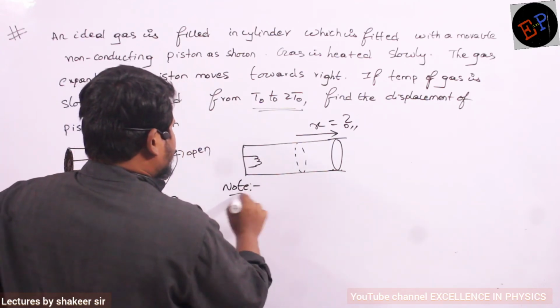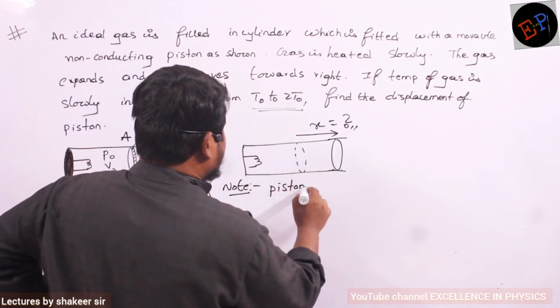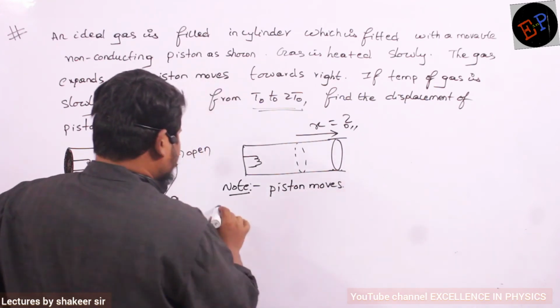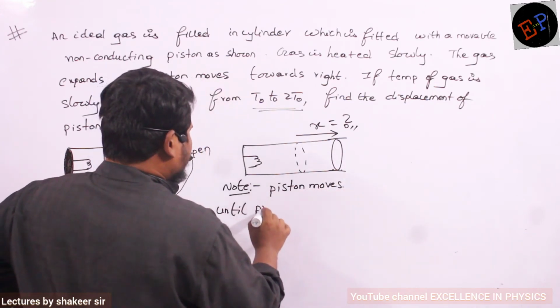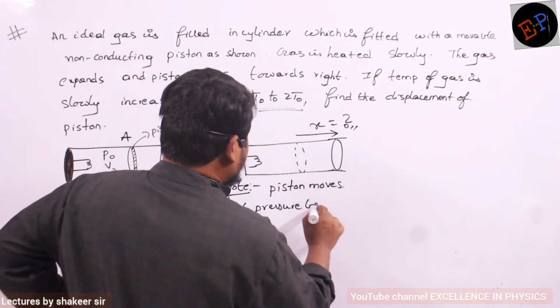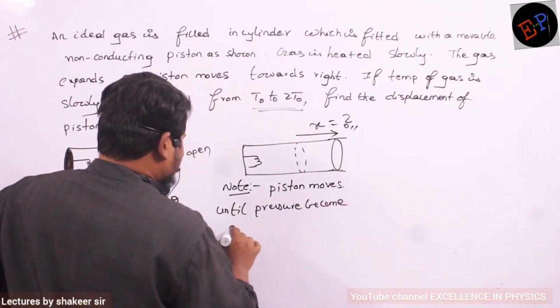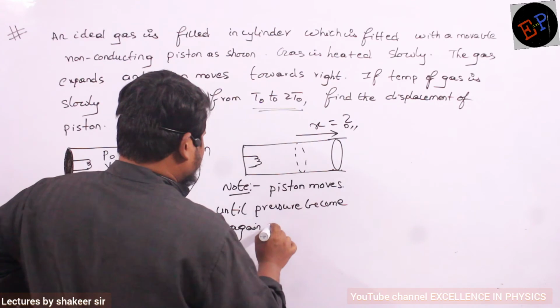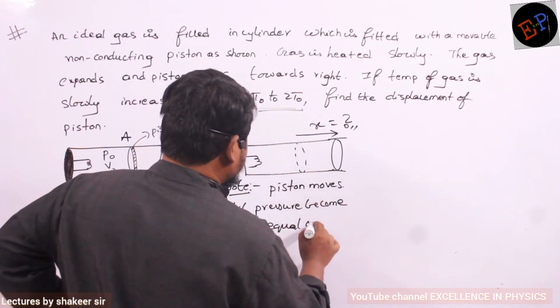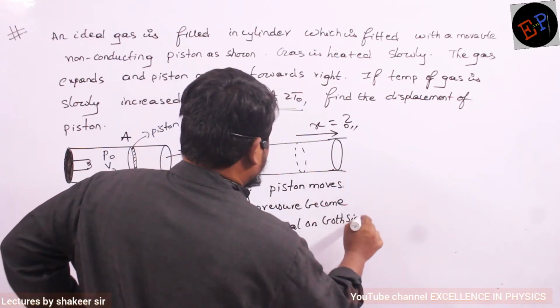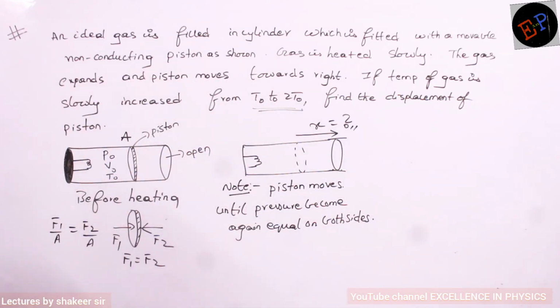Piston moves until pressures become again equal on both sides. Okay, are you able to understand what is happening?